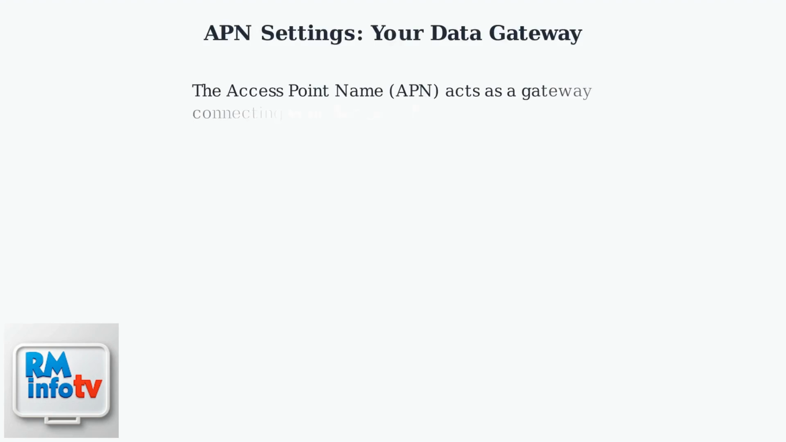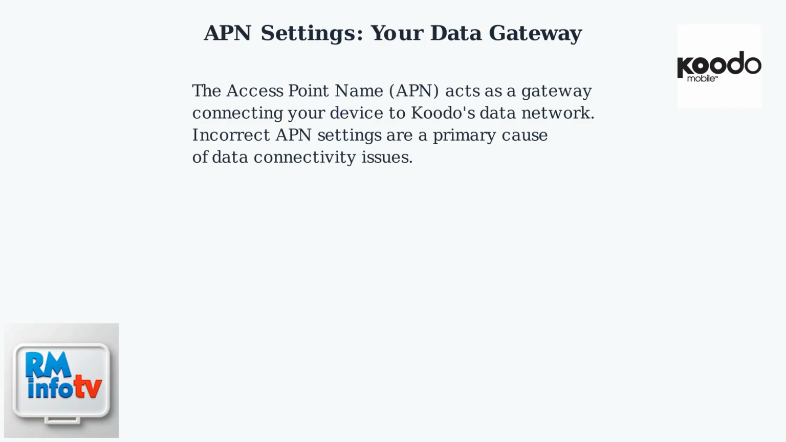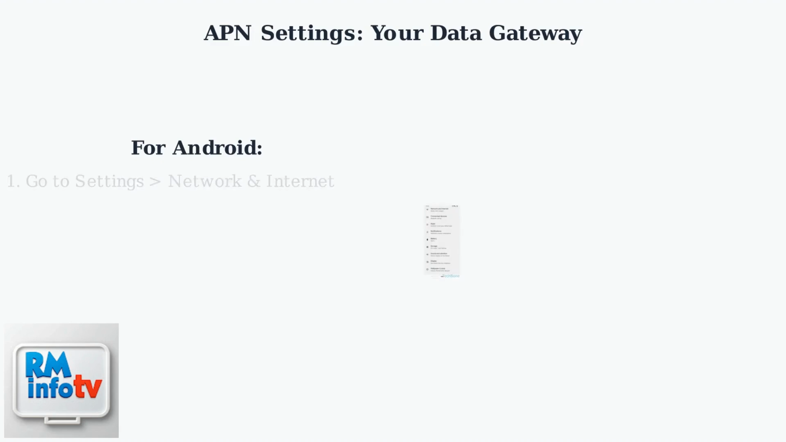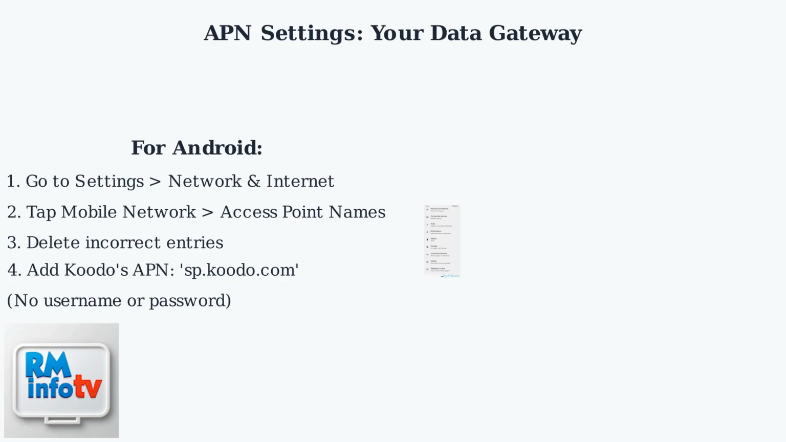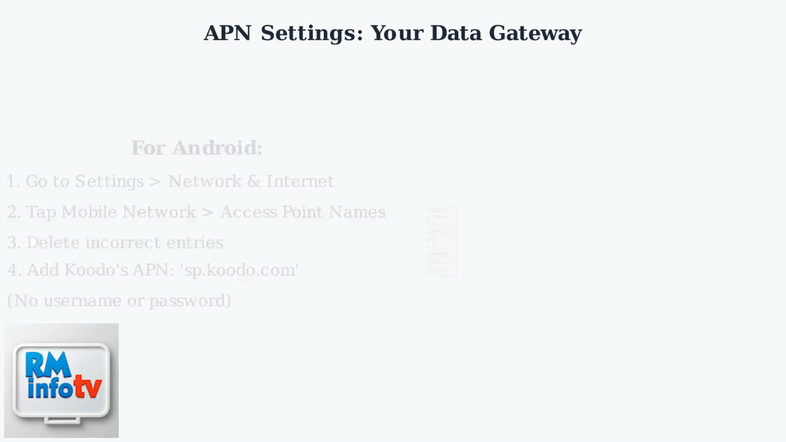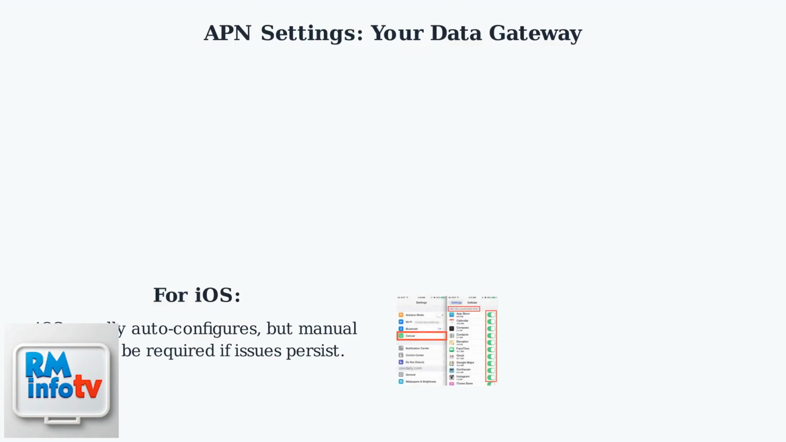The access point name, or APN, acts as a gateway connecting your device to Koodo's data network. Incorrect APN settings are a primary cause of data connectivity issues. To fix this on Android, go to Settings, then Network and Internet, tap Mobile Network, and select Access Point Names. Delete any incorrect entries and add Koodo's official APN settings, which are generally sp.koodo.com with no username or password. For iOS devices, the APN usually auto-configures, but manual input may be required if you continue experiencing issues.